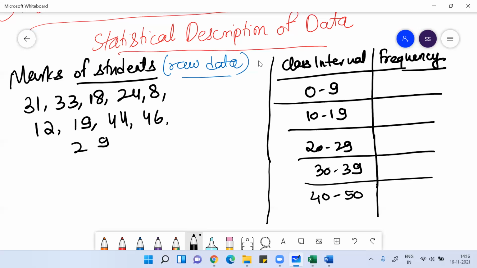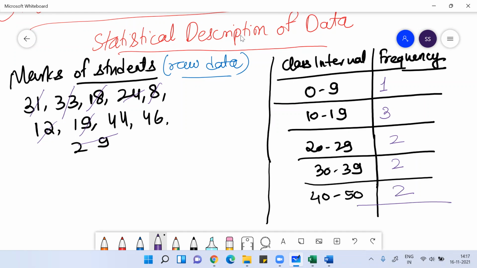Frequency means, for 0 to 9, how many values are there between 0 and 9? If you see 0 to 9, there's only one value, 8, so I write 1. Here 1 means between 0 to 9, one value is there. For 10 to 19, two values are there. For 20 to 29, two values. For 30 to 39, two values. And for 40 to 50, two values.